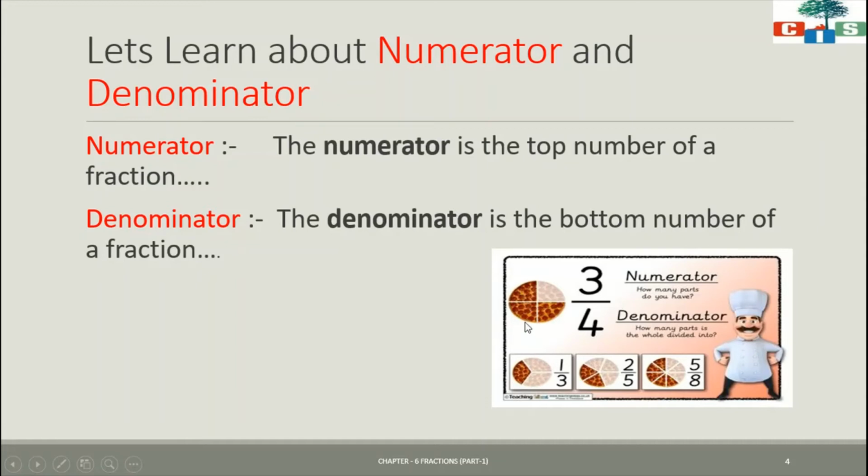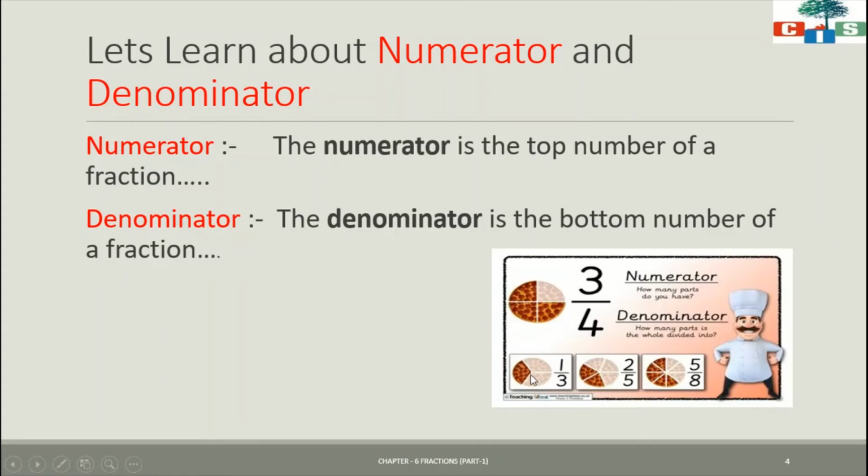3. Suppose 1, 2, 3. You will write that in the numerator. And what will you write in the denominator? Into how many parts is the whole divided? This whole is divided into 4 equal parts and I can see only 3 parts, which I will write in the numerator.